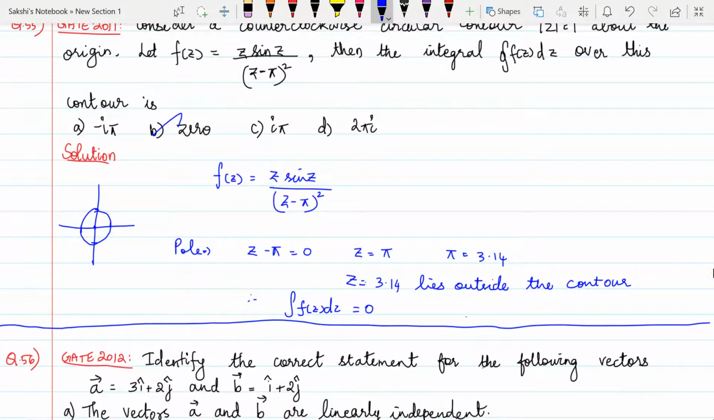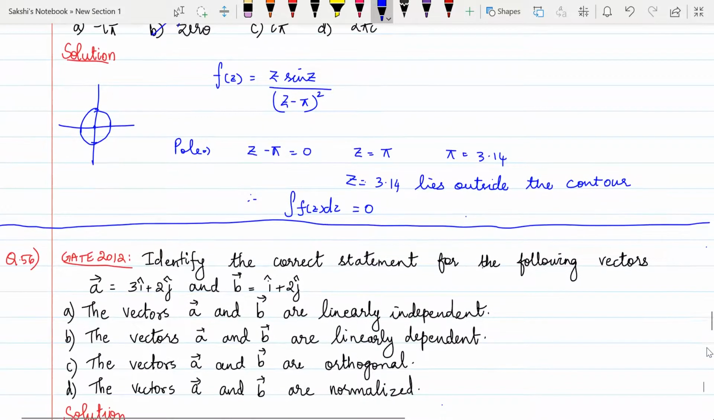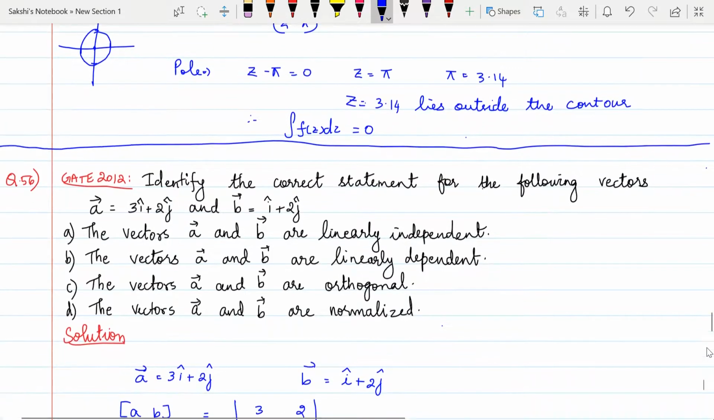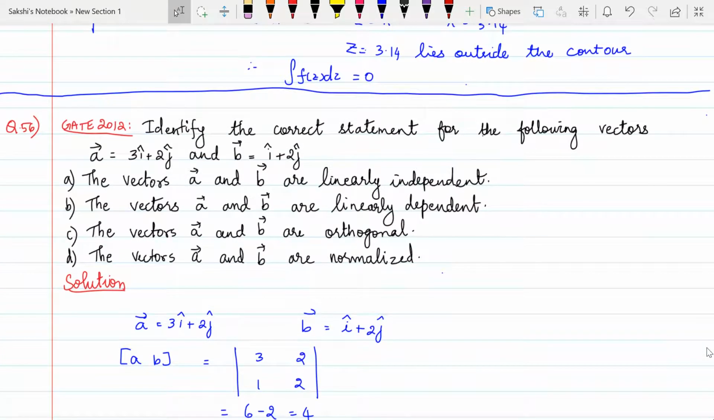So let us see the 56th question, which is from vectors. We have to identify the correct statement, which is like A and B are linearly independent or dependent or orthogonal or normalized. So if you see here, to check whether any vectors are linearly independent or dependent, we can directly use the box product, which is the determinant of those vectors.